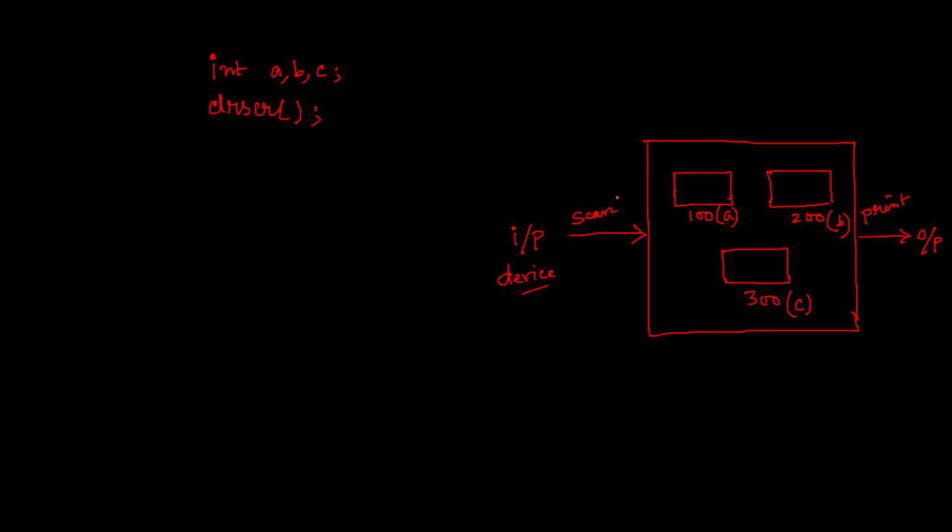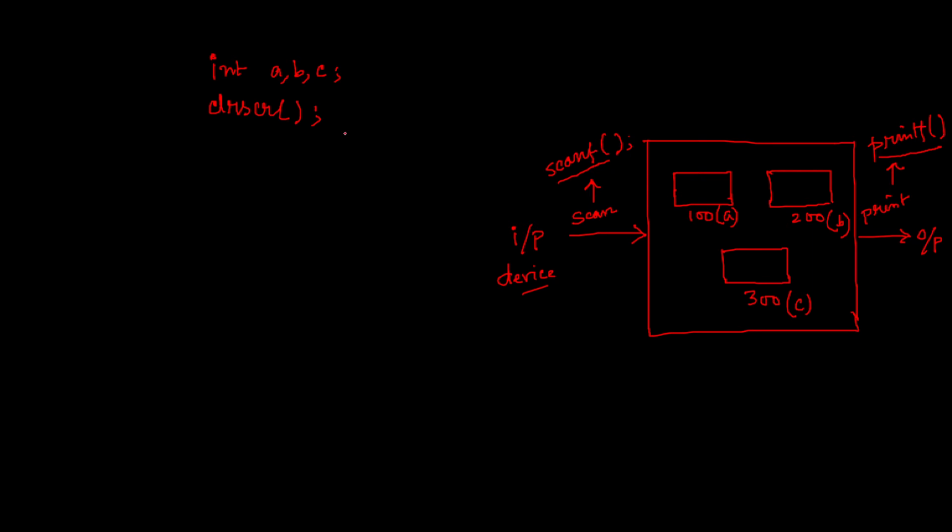Now, what is the specific function for this scanning? The specific function in C for scan is scanf. And the specific function for print is printf. What is the syntax of writing the scanf and printf functions? You already know, so I am not going into detail of that. Anyway, if you still have some doubt regarding scanf or printf, when we write programs, day by day we will learn. So just keep on watching my lectures.